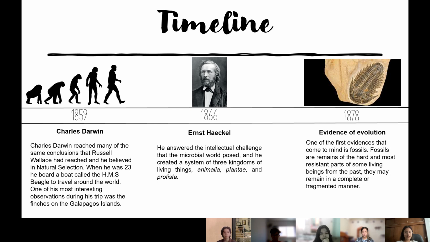In 1878, the evidence of evolution. One of the first pieces of evidence that comes to mind is fossils. Fossils are remains of the hard and most resistant parts of some living beings from the past. They may remain in a complete or fragmented manner.